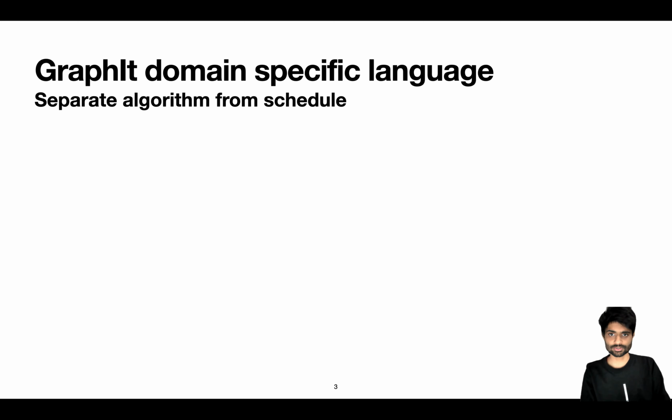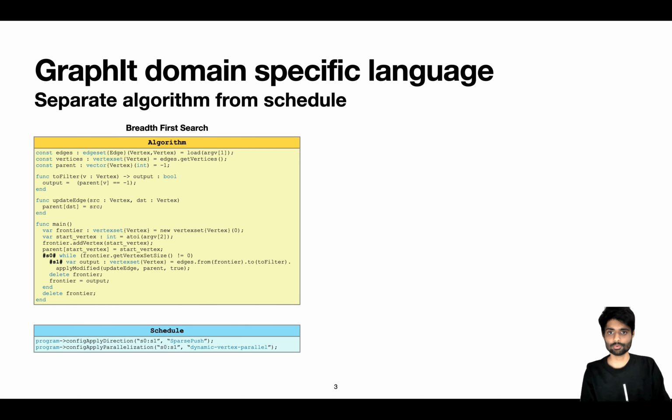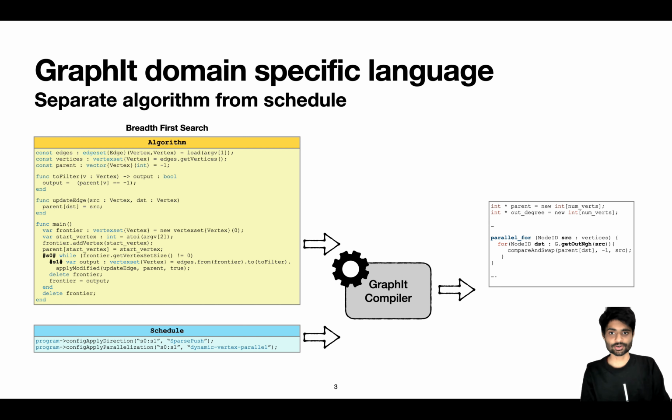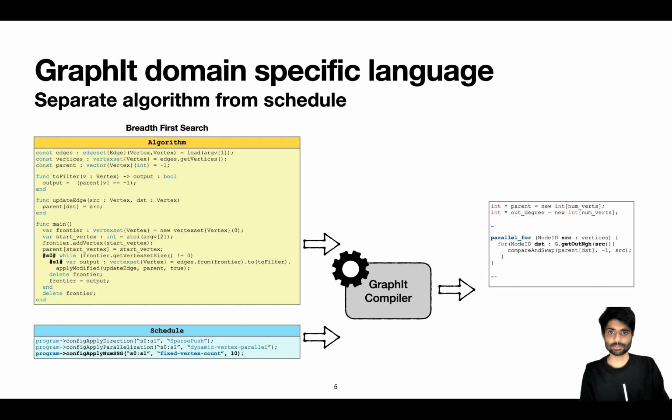The way Graphite works is that the user can supply what to compute in an algorithm language and how to compute in a scheduling language. The specialized compiler then generates high-performance C++ code out of this. The user can then further tune the scheduling language input to better suit their particular graph input and algorithm.